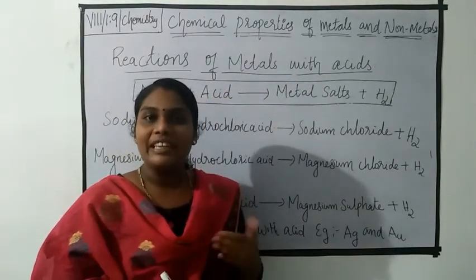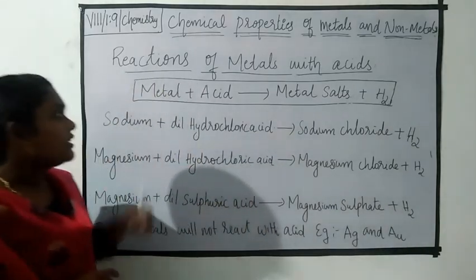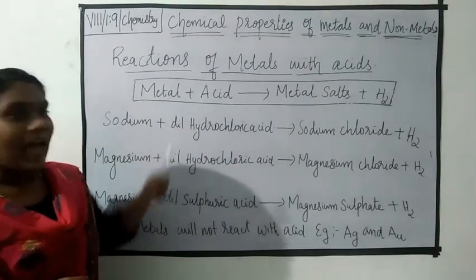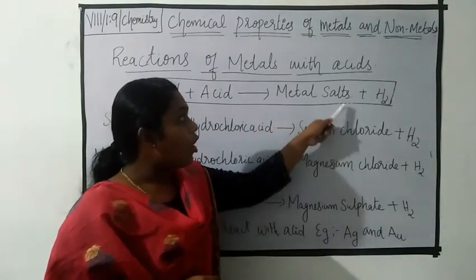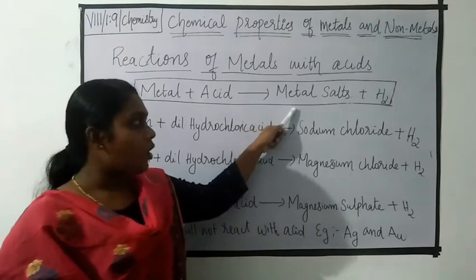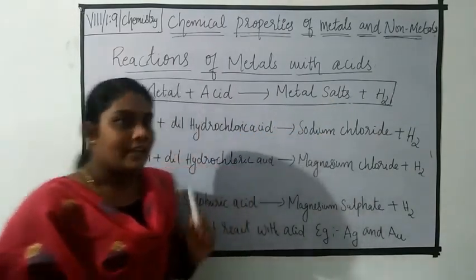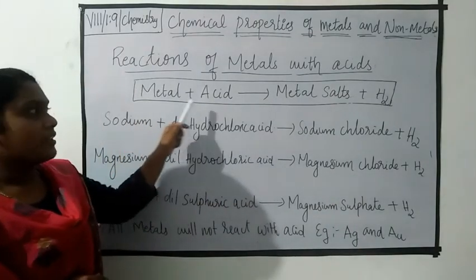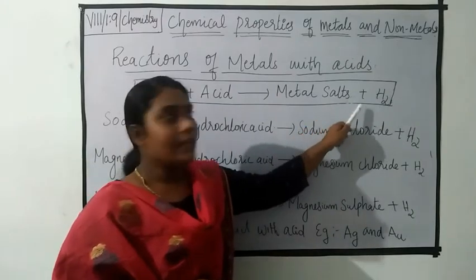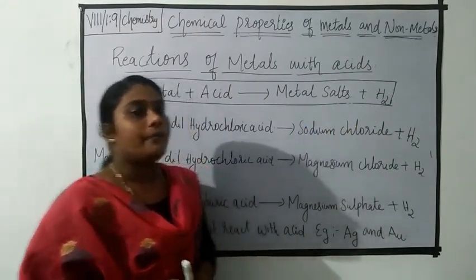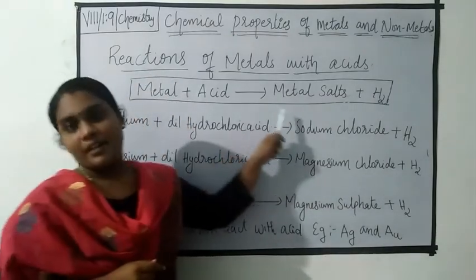Okay students, when we treat the metal with acid, what happened? Yes, the metal reacts with acids to form metal salts, and along with the formation of metal salts, it will liberate hydrogen gas. Okay, all of you clear? Yes, here metal reacts with acid to form metal salts and liberate hydrogen gas. Okay, now let us discuss some examples for this reaction.